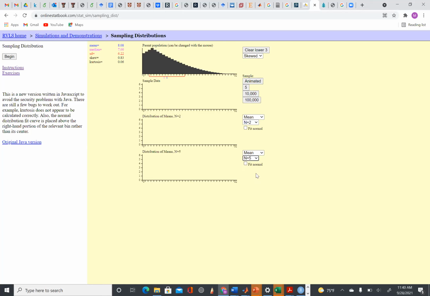Here we have sample size 2 and here sample size 5. So now we are simulating this 10,000 times. You can see this is the sampling distribution of X bar when n is 2, and this is the sampling distribution for X bar when n is 5.